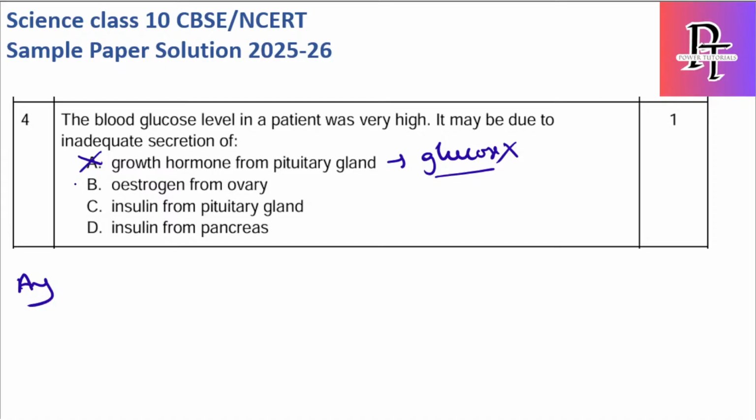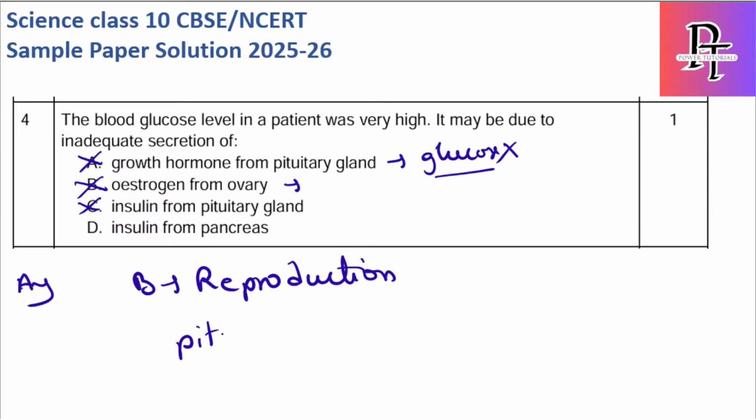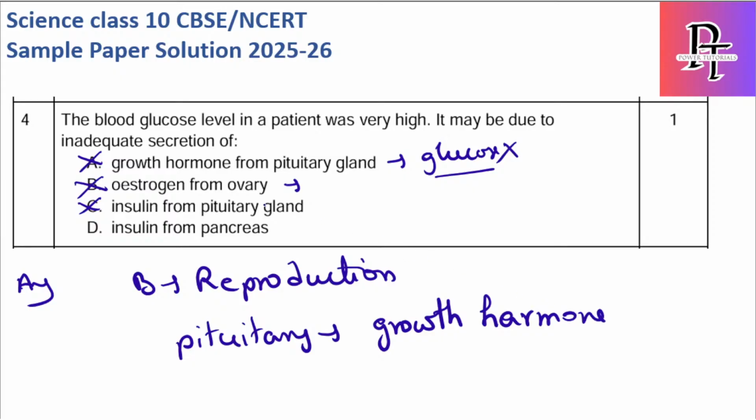Estrogen from ovary is also not related to glucose. Why? Because this is related to reproduction, and it happens in females. Okay, what about insulin from pituitary gland? This is also wrong, because pituitary gland is for growth hormone, not for insulin. So the right answer is pancreas.